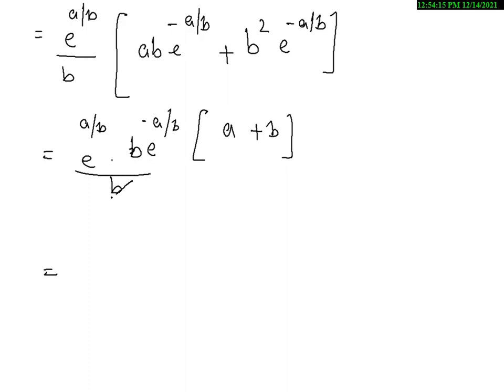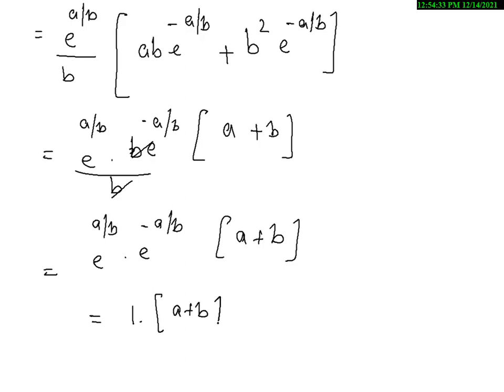So b and b will get cancelled and you are left with e power a by b into e power minus a by b into a plus b. Now e power a by b into e power minus a by b will fetch me the value 1, into a plus b. So my end answer is that the mean value is equal to a plus b. This is the mean value for the exponential random variable.